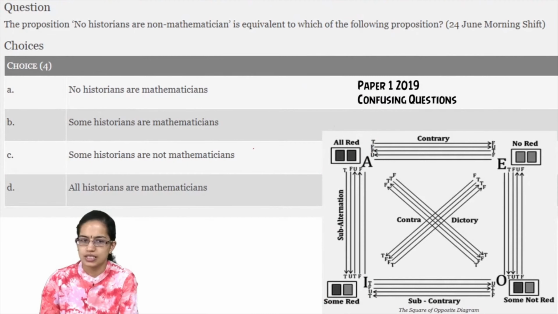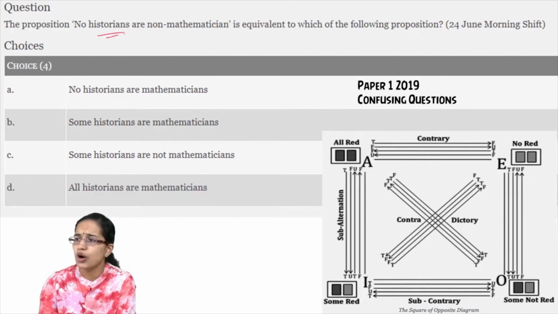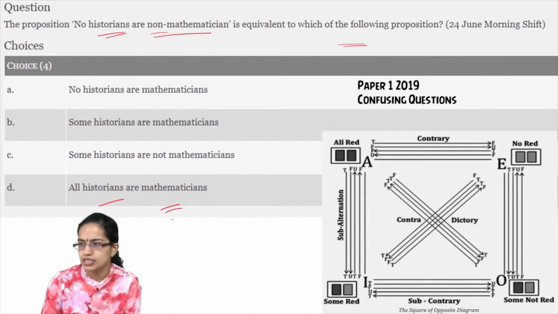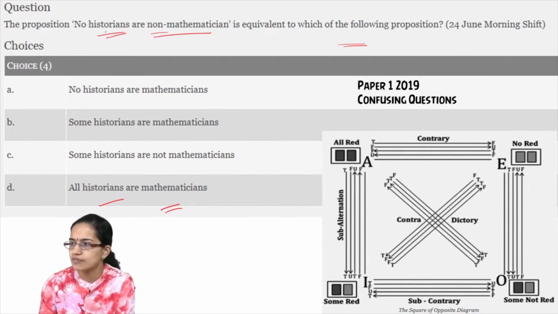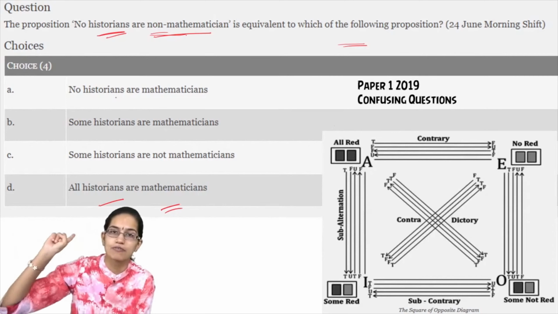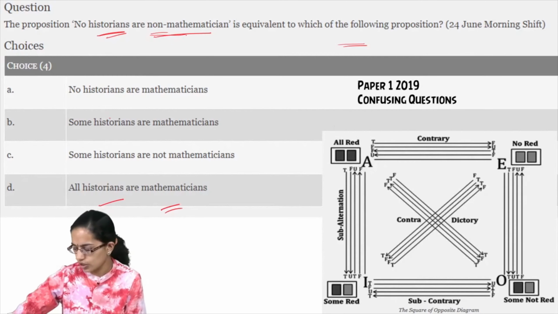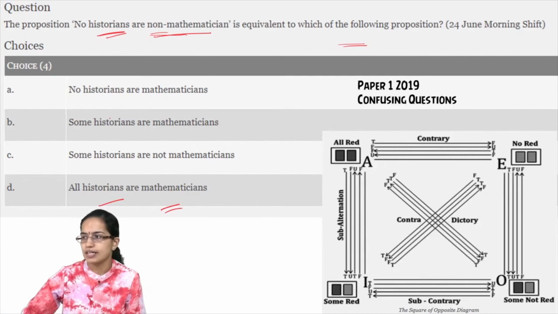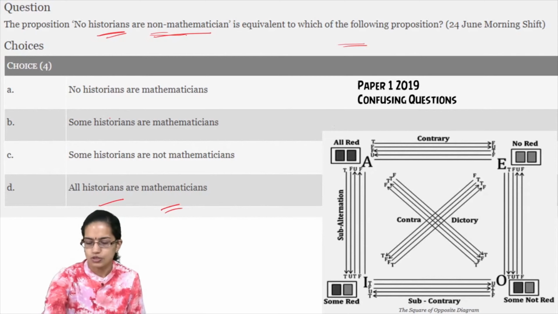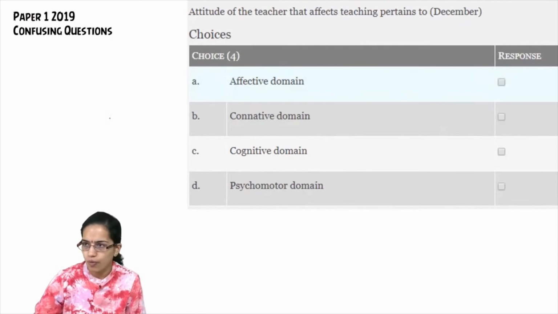The next question is, "No historians are non-mathematicians" is equivalent to what? So this is simply equivalent to "All historians are mathematicians." That is again a very direct question, because if I say no historian is non-mathematician, it's the same thing that we did in the very first question on syllogism problems. So again, a similar concept that we are trying to understand here. I hope that's clear. When you have a negative, it makes it positive.